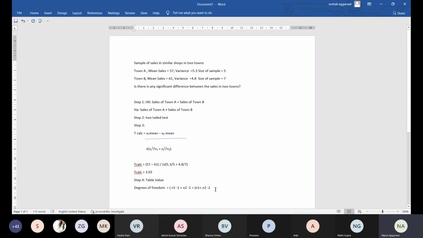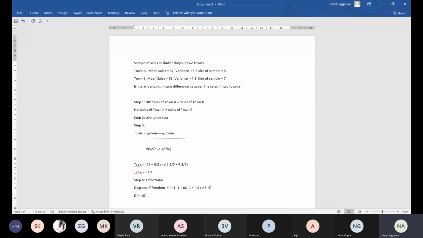So that will be your degrees of freedom. Here, if I calculate the degrees of freedom, the answer becomes 5 plus 7 minus 2, which is 10. In our case, the DF becomes 10. Fine. So calculate the table value. It is a case of 5% level of significance and 2 tail. So that means you have to check for 0.025.